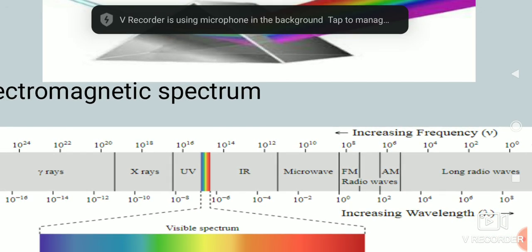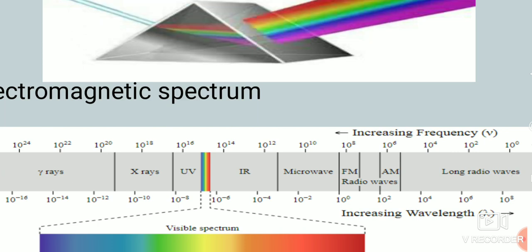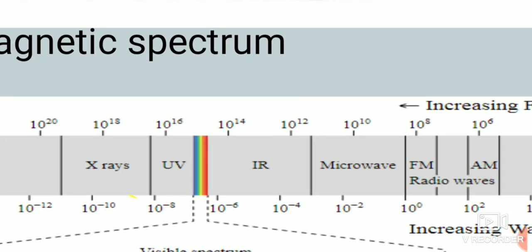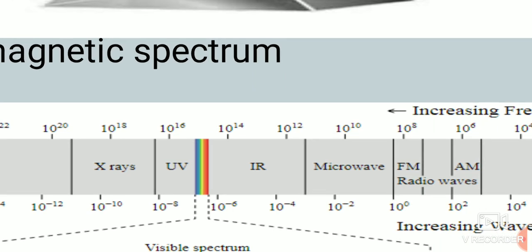Frequency goes from 10 to the power 0 to 10 to the power 24, while the wavelength goes from 10 to the power 8 to 10 to the power minus 16, so it decreases as the frequency increases. It is just the opposite. Here you can see long radio waves, FM, AM, microwaves, infrared, UV, that is ultraviolet, X-rays and gamma rays, all mentioned with different frequencies and wavelengths.